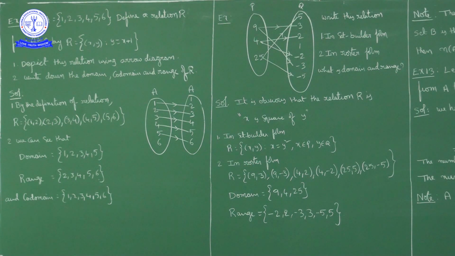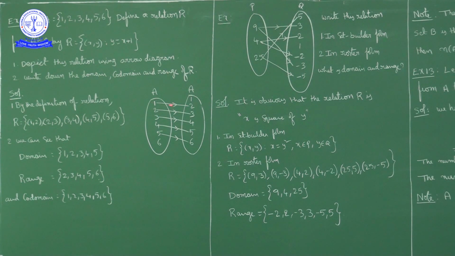Now once again I will repeat. The set is given as 1, 2, 3, 4, 5, 6. The relation is defined from A to A by R, the ordered pair (x, y), where the relation between the first element and the second element is y = x + 1. The second element is 1 more than the first element. How to represent this relation in an arrow diagram, and we have to write the domain, range and codomain. Now the arrow diagram: 1 to 6, 1 to 6.